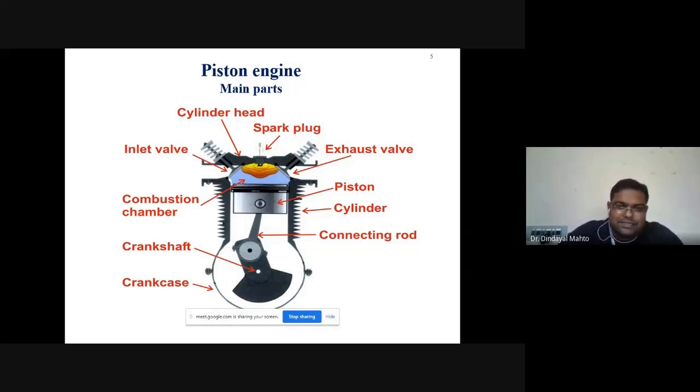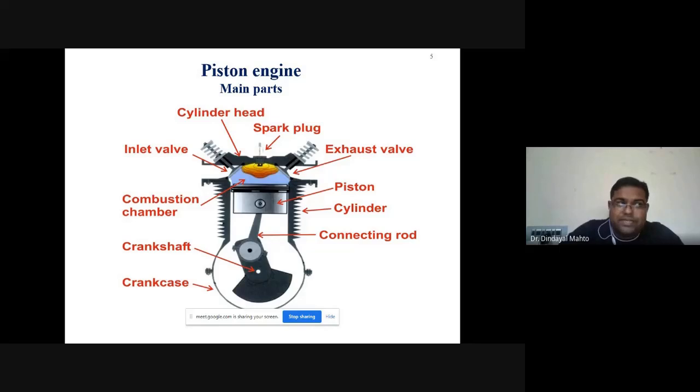Because we cannot use a high compression ratio, the temperature generated within the cylinder when we are compressing it will not be sufficient to ignite the fuel. So to ignite the fuel mixture in the case of a petrol engine, we use the spark plug. But in the case of a diesel engine, as we are compressing only air in the cylinder, we can utilize a higher compression ratio beyond that range.